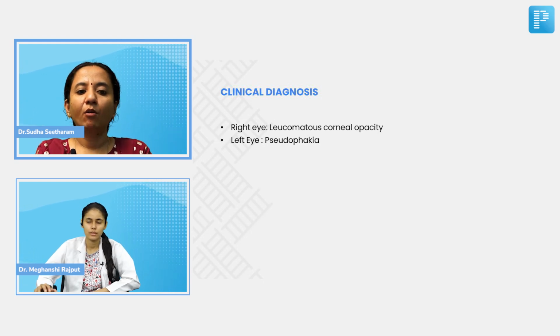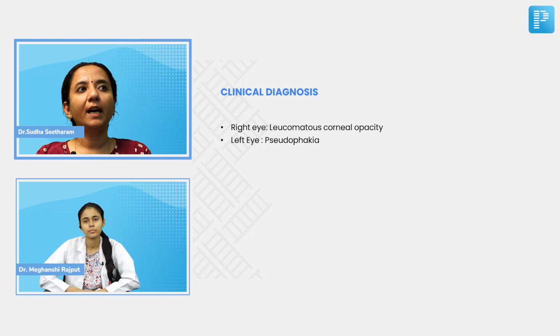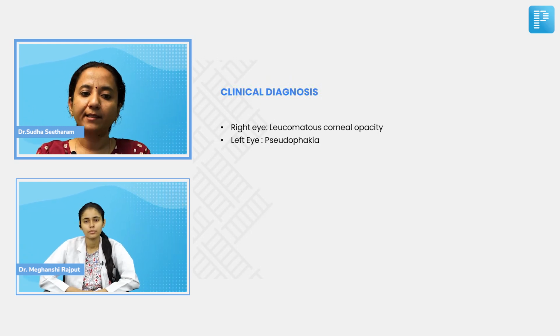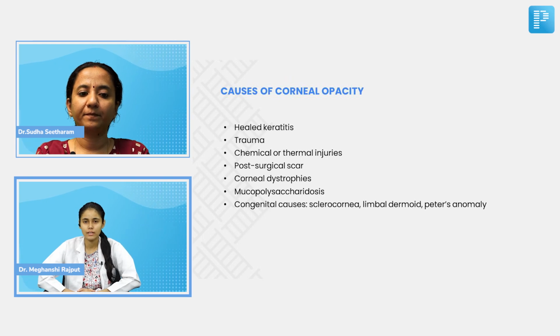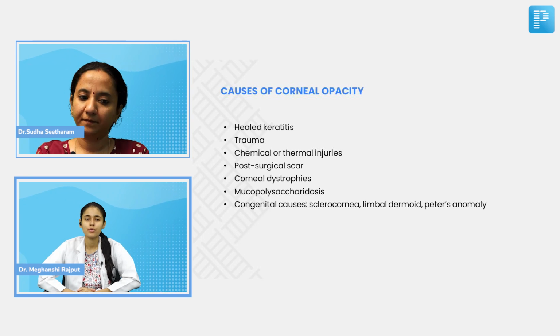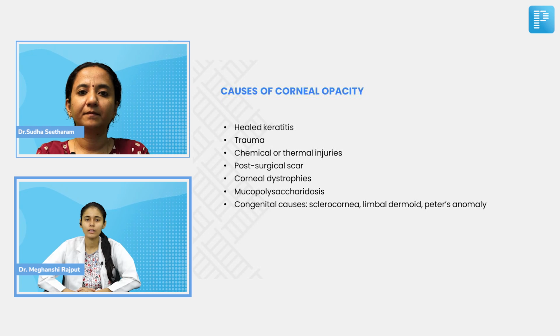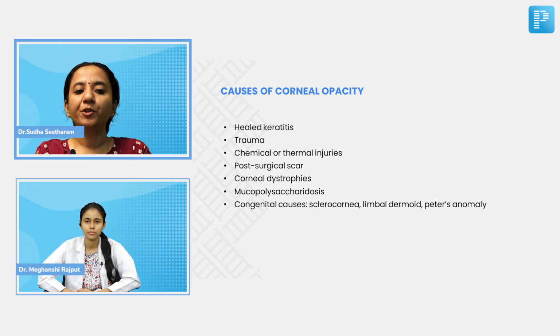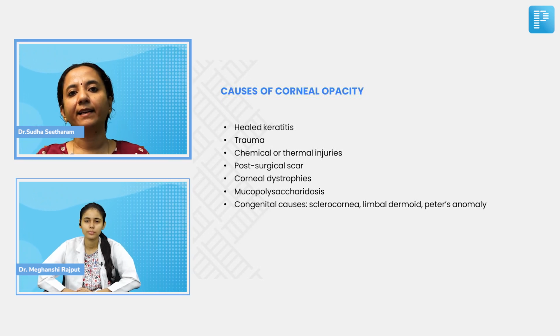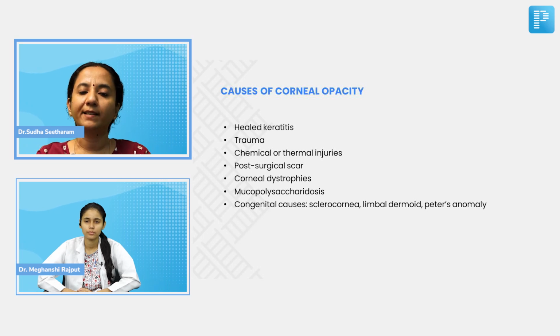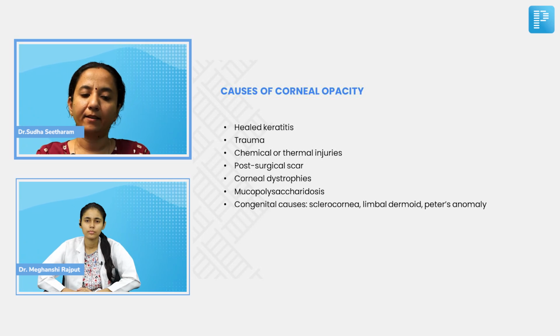Right. Let us now look at the important causes of corneal opacity. In this case, healed keratitis. Then the other causes could be trauma, chemical or thermal injuries, post-surgical scar, corneal dystrophies, mucopolysaccharidosis, and some congenital causes like sclerocornea, limbal dermoid, and Peters anomaly. Correct. Good. So in this case, we understand that it is the healed fungal corneal ulcer which has given rise to this opacity. So it is a healed keratitis.